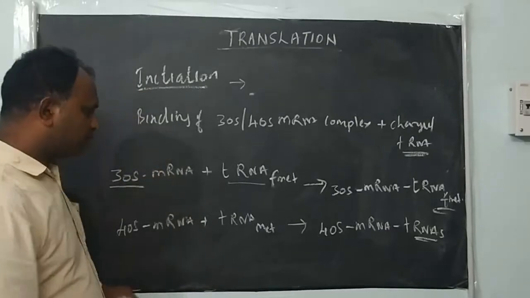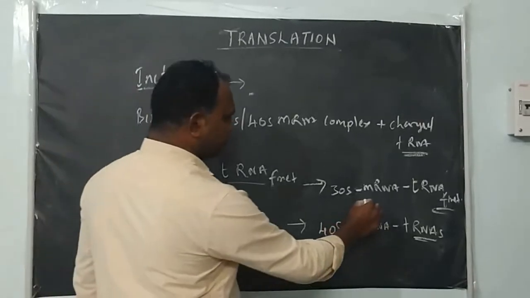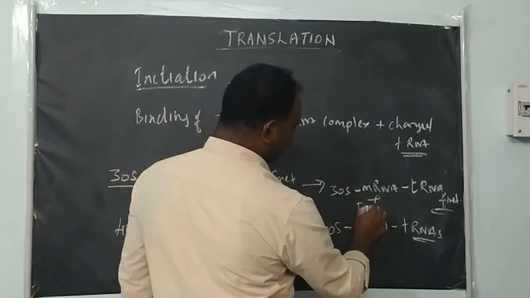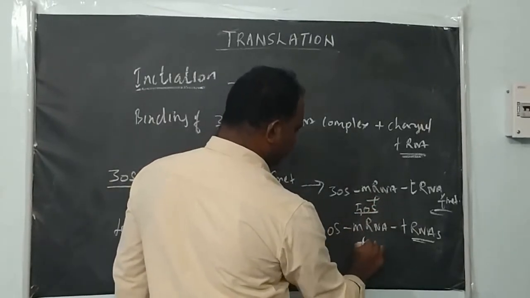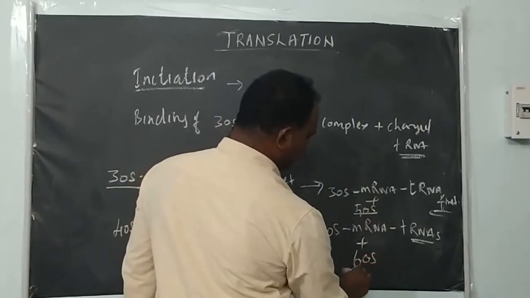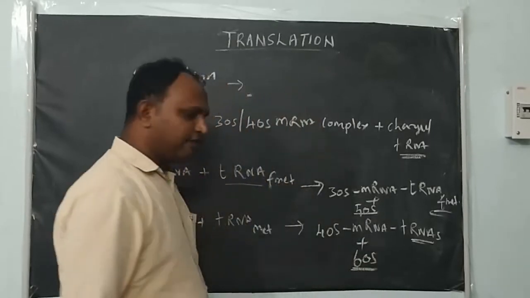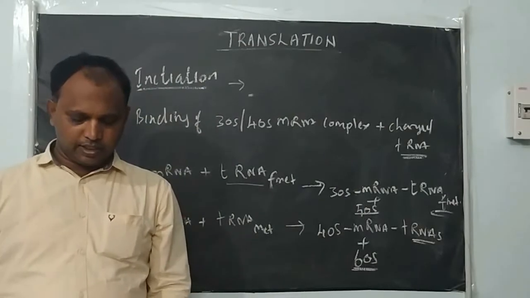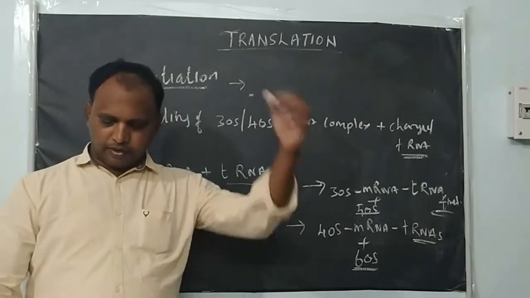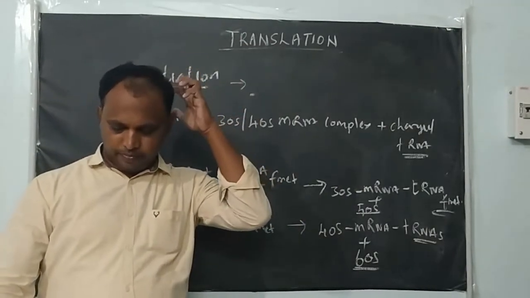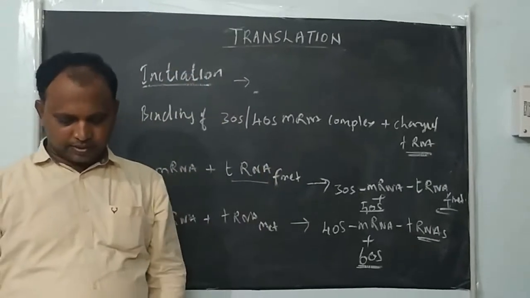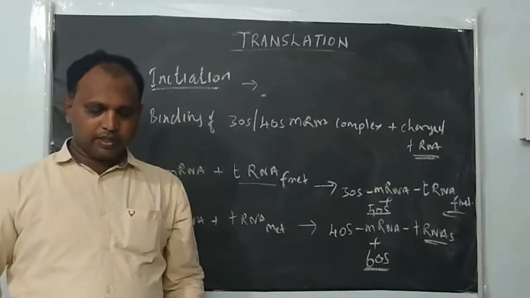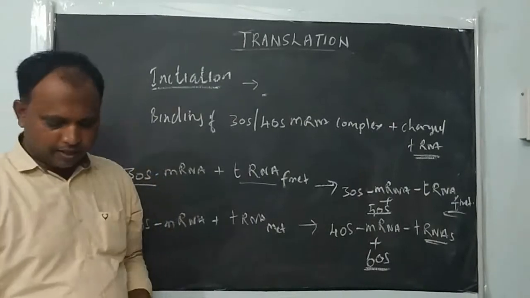So after this, what will happen? Along with this, the large subunit. Here is the 50S large subunit, here is the 60S large subunit. They go and bind and they form the complete initiation complex. So the complete initiation complex will be formed here, right?